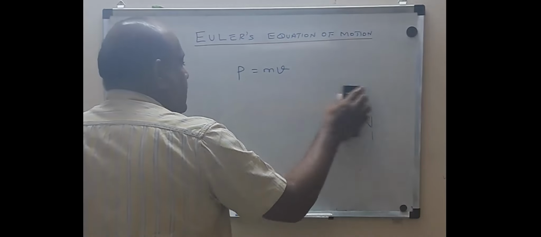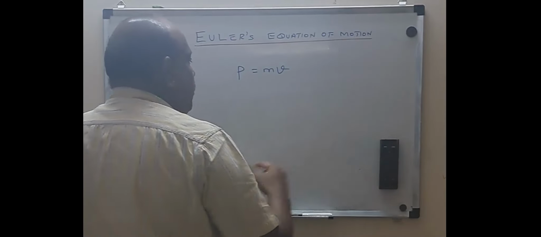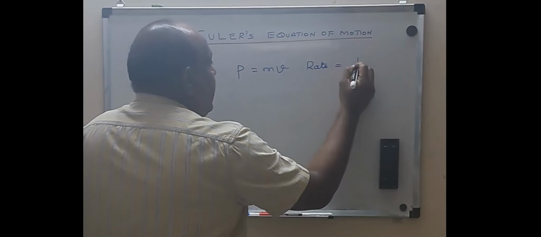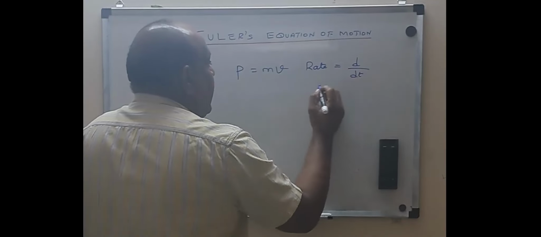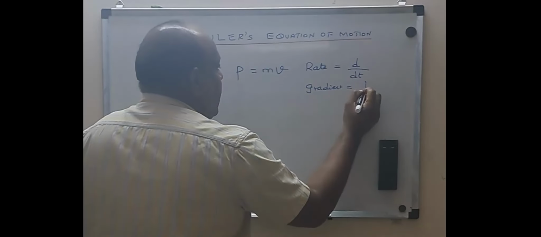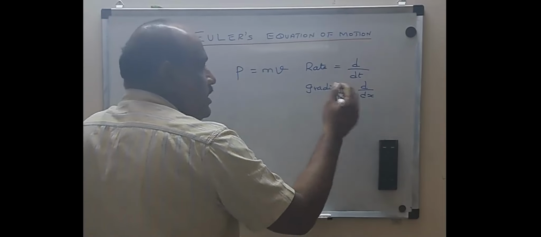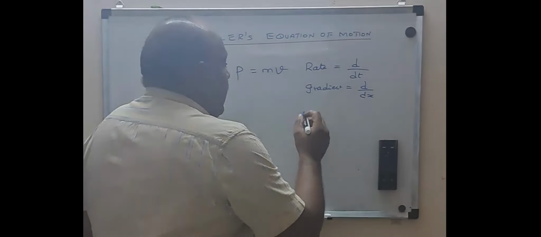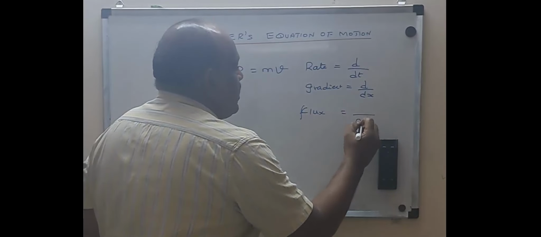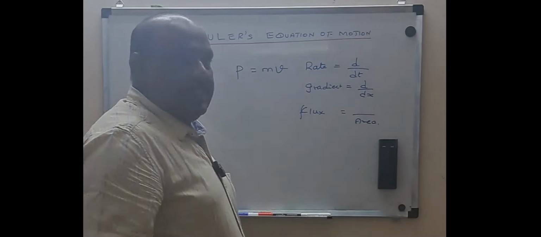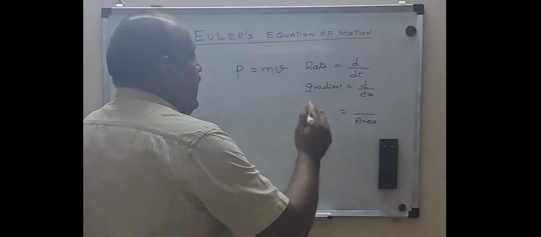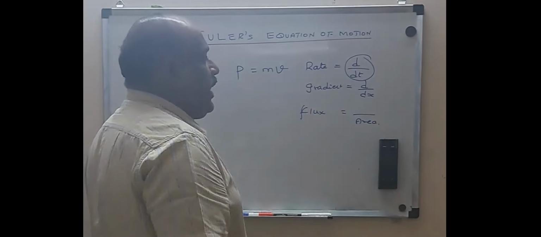Now the law talks about the rate of change of momentum. I also tell the students rate always means d by dt. Gradient always means d by dx; anything divided by distance is a gradient. Flux means anything divided by area. In this aspect, we are going to see what is meant by rate. Rate means the change with respect to time.